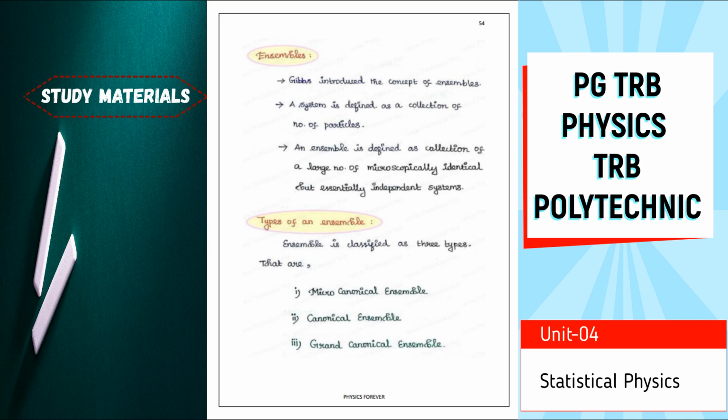In our syllabus only microcanonical ensembles are given, but we have to study two more ensembles: canonical ensembles and grand canonical ensembles. So there are various types of ensembles, but we have to concentrate only on three types: microcanonical ensembles, canonical ensembles, and grand canonical ensembles.